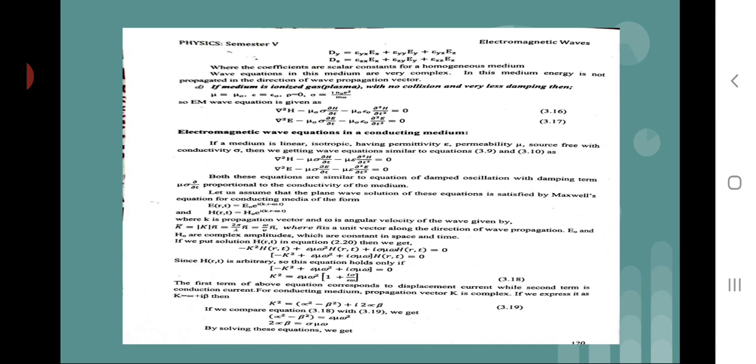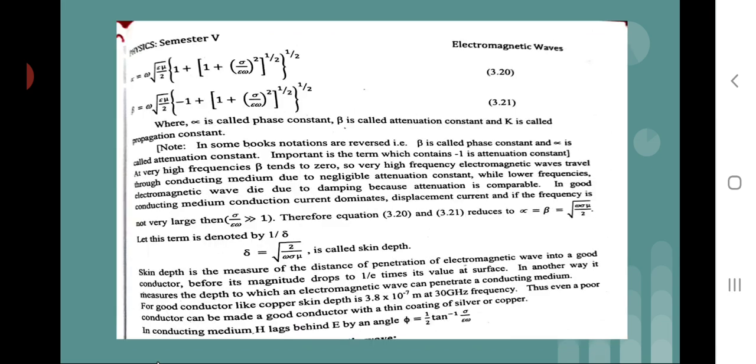By solving this equation, we get alpha is equal to omega under root of epsilon mu by 2 in bracket (1 plus (sigma upon epsilon omega) square) raised to half, and beta is given by a similar equation, where alpha is called the phase constant, beta is called the attenuation constant, and k is called the propagation constant.